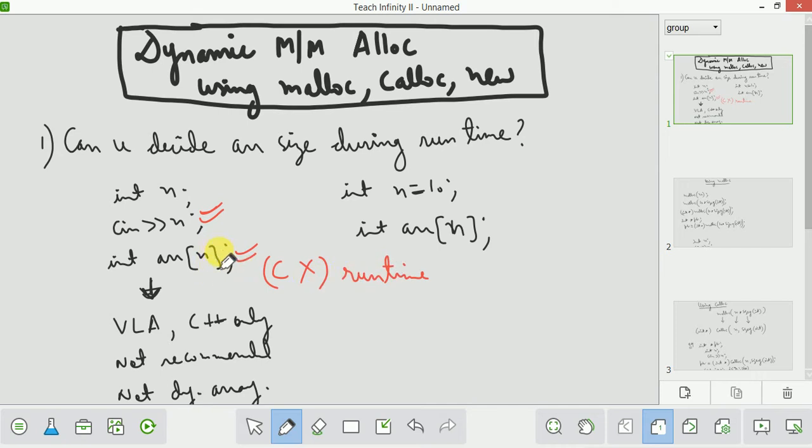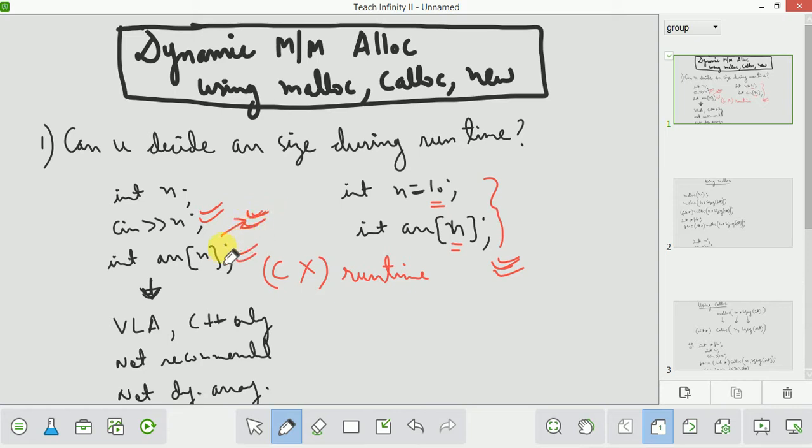The number of elements in an array must be known during compile time. Whenever a C program is compiling, the number of elements in the array must be known, otherwise there will be an error. For example, in this one, this is correct. The value of n is 10 and you are creating an array of 10 variables. So here the number of elements in the array is known during compile time, so this is correct. Here the value of n will only be known during runtime and not during compile time, so this will result in an error.